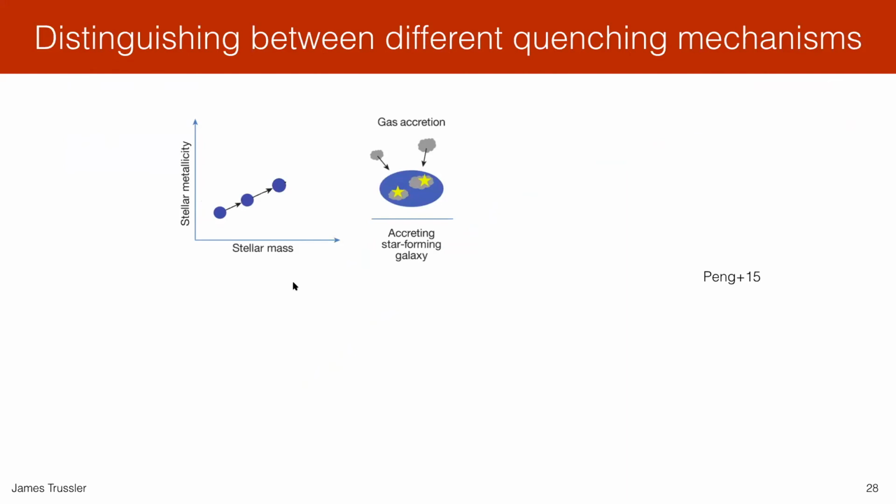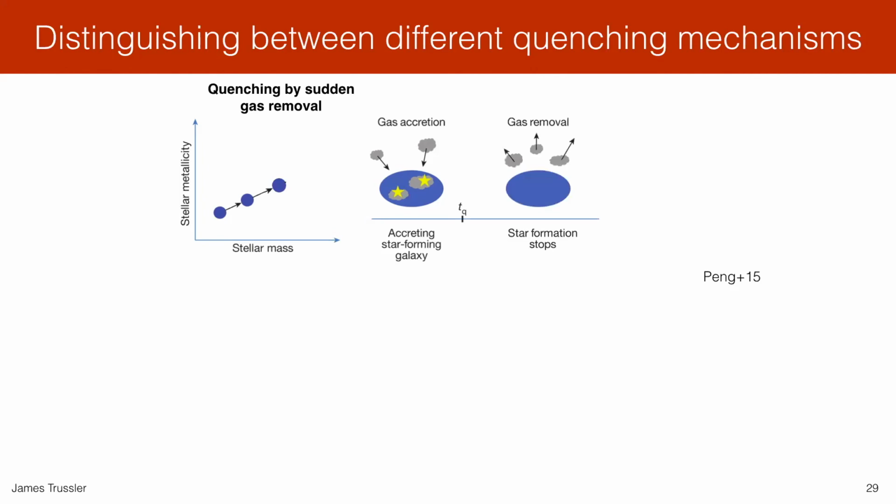It's not very steep because while these galaxies are synthesizing new metals, they're also accreting pristine metal poor gas from the intergalactic medium. So the slope here during main sequence is not very steep. However, if we consider galaxies that undergo quenching, and firstly we'll consider quenching by sudden gas removal, forming a passive population in that way, and this may be triggered by ram pressure stripping, for instance. Well, in this quenching scenario, very little additional stars are formed during the quenching phase, and so you only expect there to be a relatively small increase in stellar metallicity during quenching.